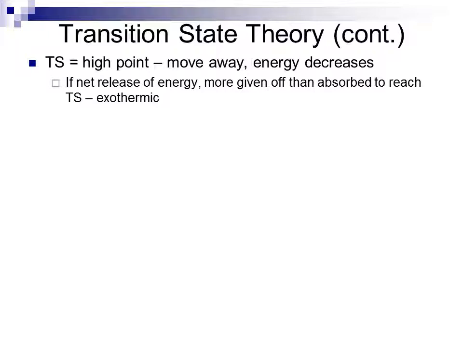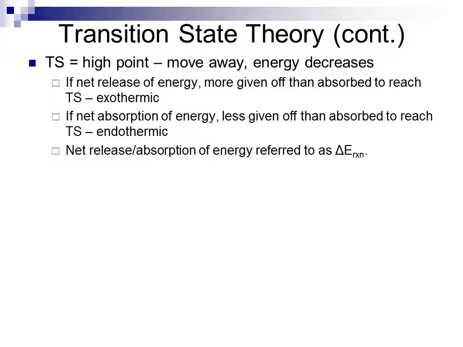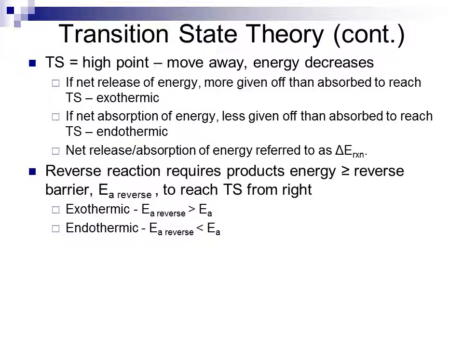If we have a net release in energy, we'll be giving off more than we absorb to reach the transition state, and it is exothermic. If we have a net absorption of energy, we're giving off less than was absorbed to reach the transition state, and it's endothermic. The net release or absorption of energy is referred to as this delta E of reaction. The reverse reaction requires the product's energy to be greater than or equal to the reverse barrier, the EA reverse, to reach transition state from the right-hand side. So for an exothermic reaction, EA reverse is greater than EA. For an endothermic reaction, EA reverse is less than EA.